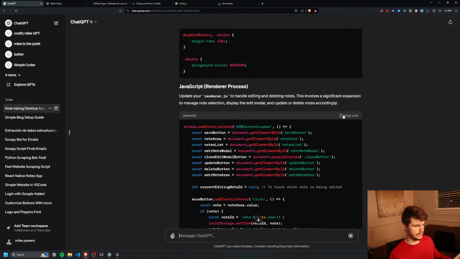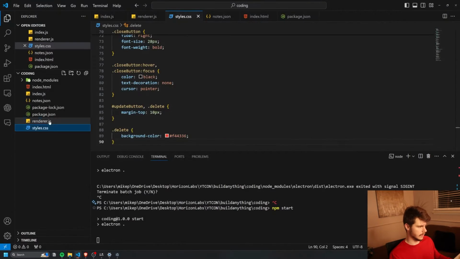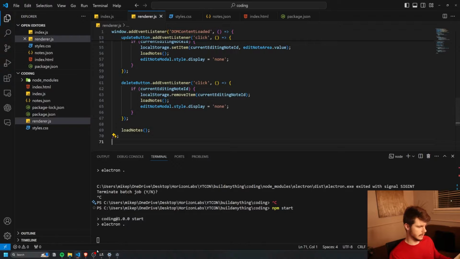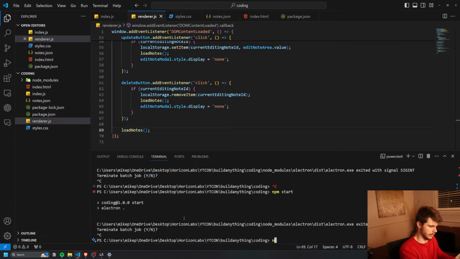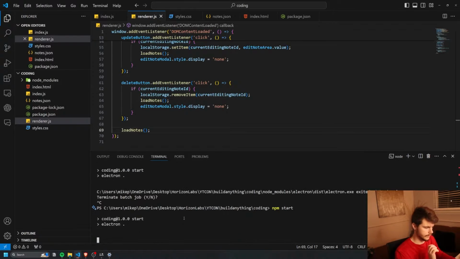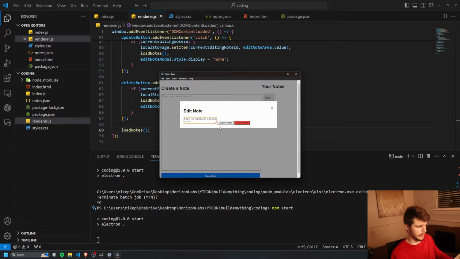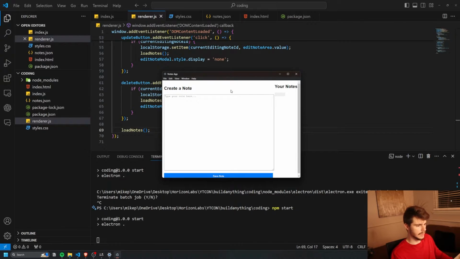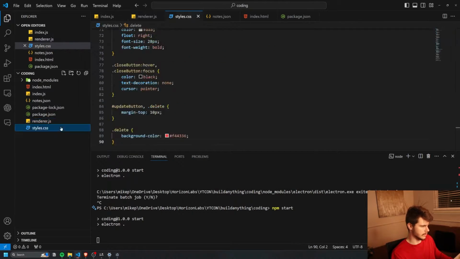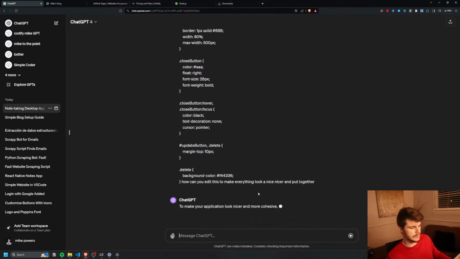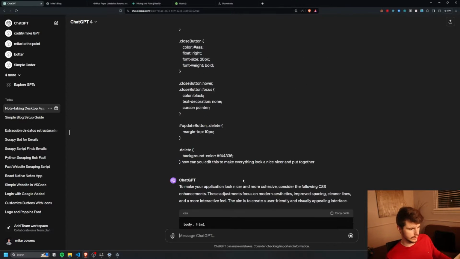All right, so we have some more functionality. I'll take this and I'll put this in here. And with the changes, if we give it another go, it even keeps our notes for us. Look at that. So if I click on it, we can edit our notes and we can delete our notes if we want. So I like this, but I want this to look a lot nicer. So I'm going to say this. How can you edit this to make everything look a lot nicer and put together?